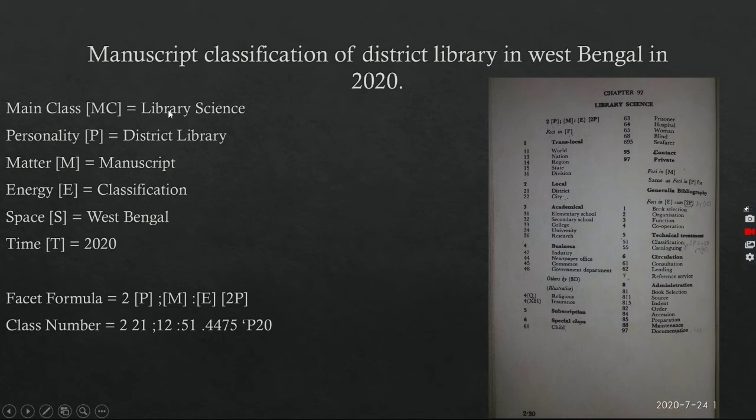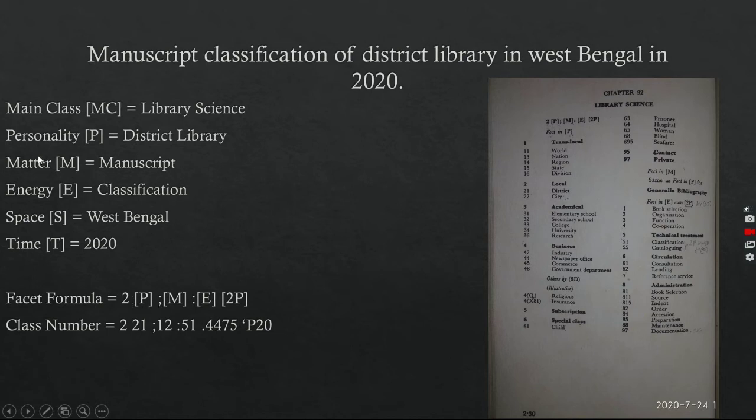So from where do we get the notation? From the schedule of library science. On this page you can find there is a facet formula. I have written here the facet formula according to this. Here 2 indicates the main class. Here 2 means the main class, that is library science. 2 means 11. After that we have to find out the personality facet notation.